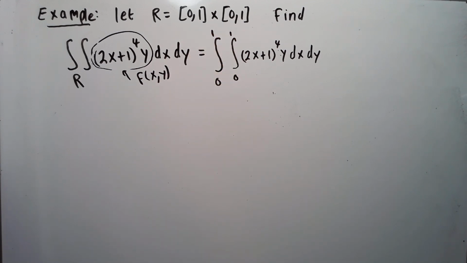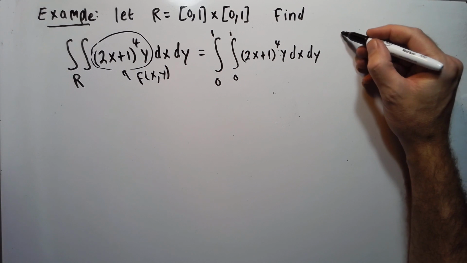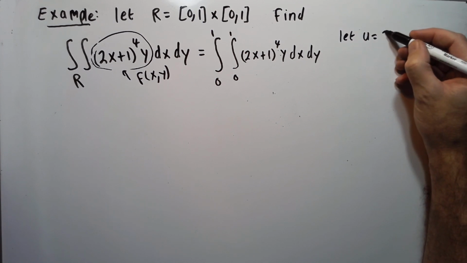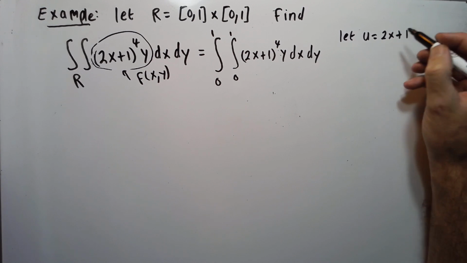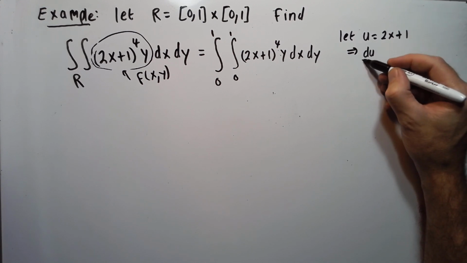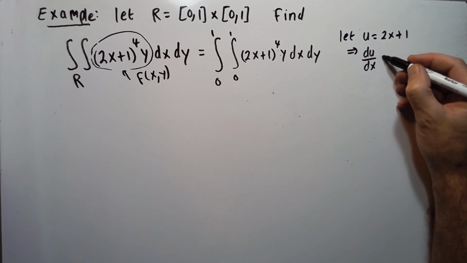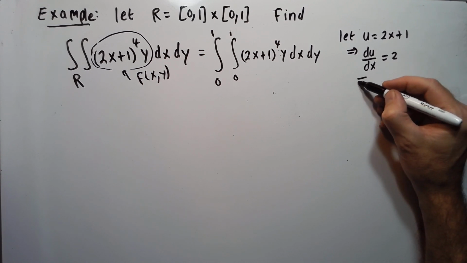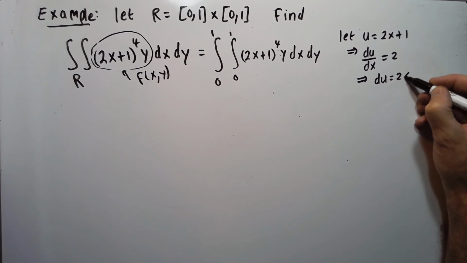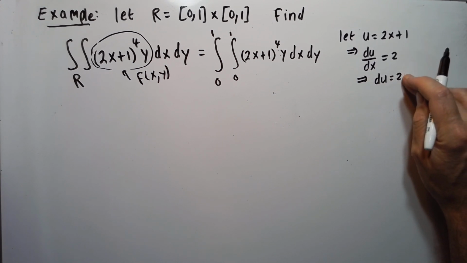So let's do this without the change of variables theorem. So the way we do it, we would say let u equal 2x plus 1, then du/dx is 2, then du is 2 dx.